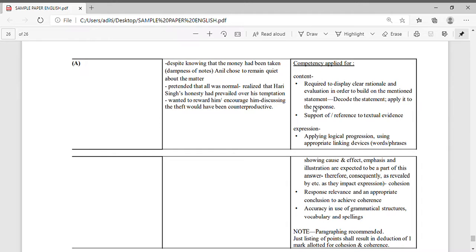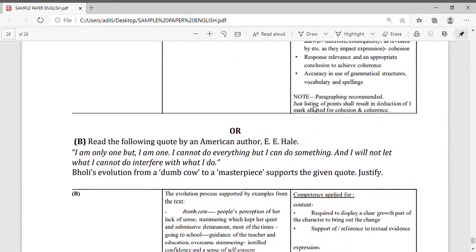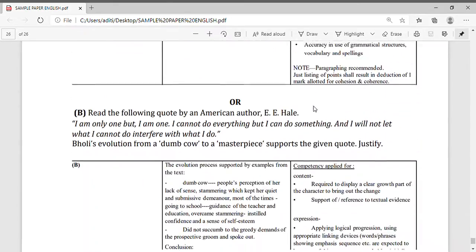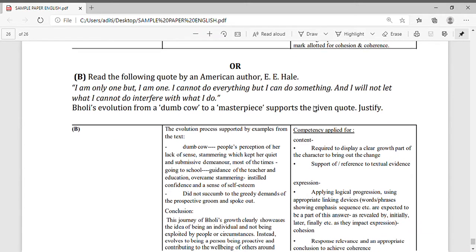The third point: he wanted to reward him, encourage him; discussing the theft would have been harmful. Here you can say Anil was knowing everything, but he was not revealing. Now these points you have to write, then you will get the marks. If you write 2 points, you get 2 marks; if you write 1 point, you get 1 mark.